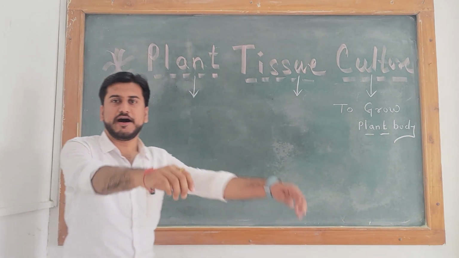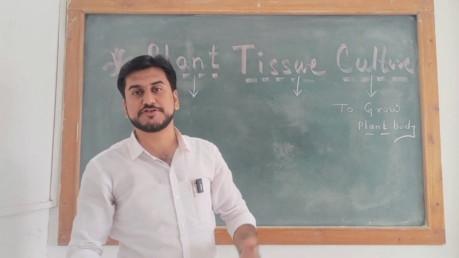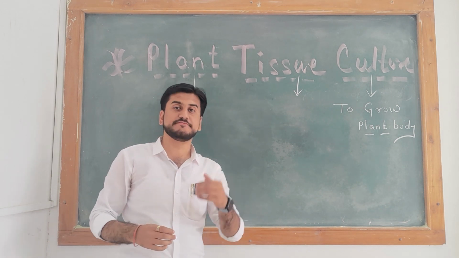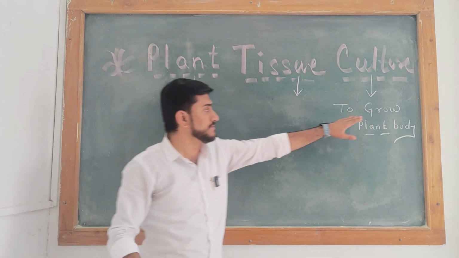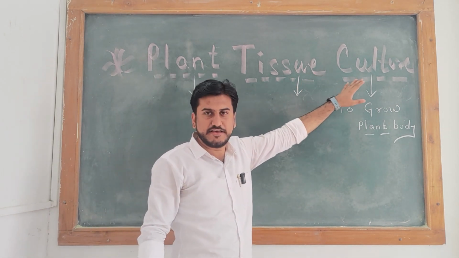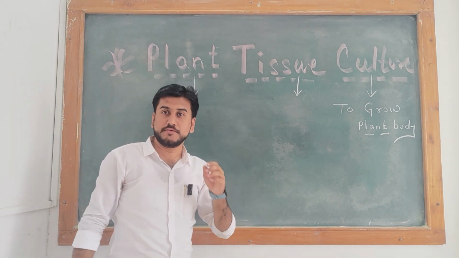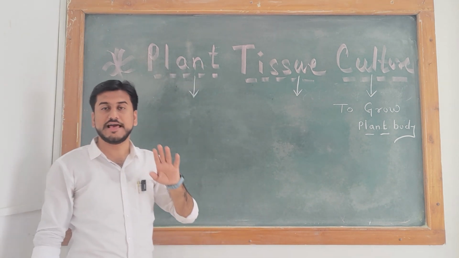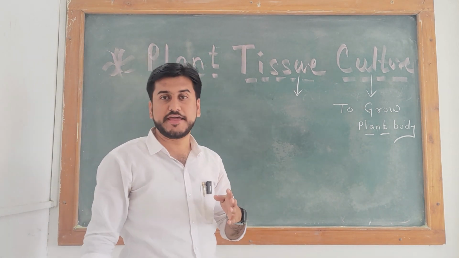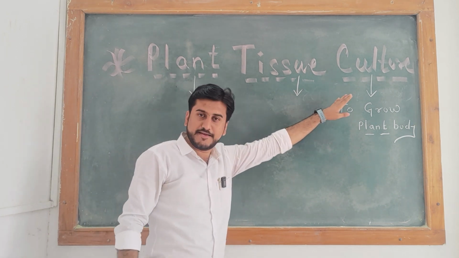For example, on a farm, the farmer harvests different types of plants or crops. This method is known as the growing method, and this growing method is also known as culture. This is one type of culture. So by using culture, we reproduce a new individual plant body in a particular located area, which is known as culture.